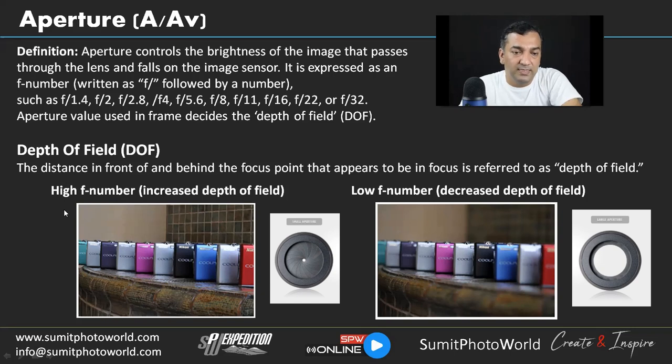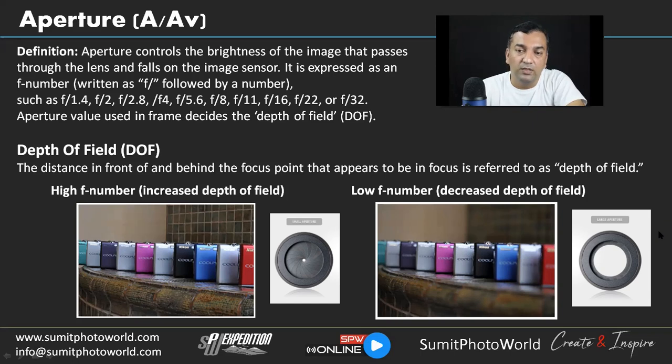So you can see the image below. There is one image with the high f number, and you can see all these boxes from start to end all looking in focus, and that's because it has increased the depth of field. In the image on the right side, you can see it's a low f number, and only this box is looking very much in focus, and anything behind it and anything in front of it looks somewhat out of focus and not in complete focus.